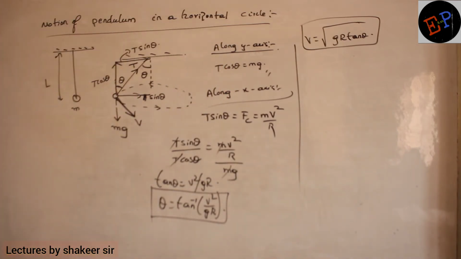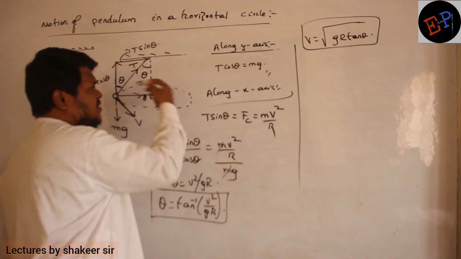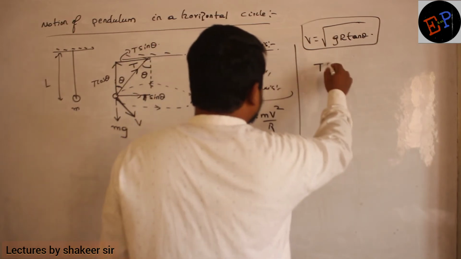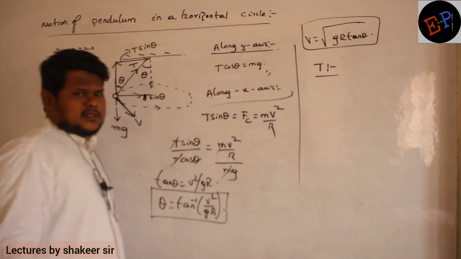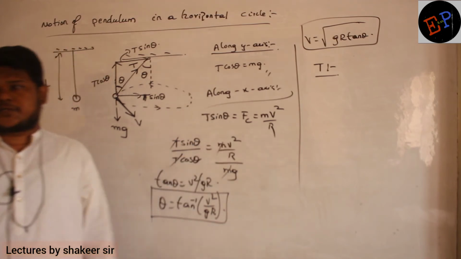Same equation. Similarly, you can calculate the tension also. What is the amount of tension developed in the rope? That also if you want you can calculate. So how can I calculate tension? So here I have T cos theta and here I have T sin theta. So by using these two, can you say how can I calculate tension?